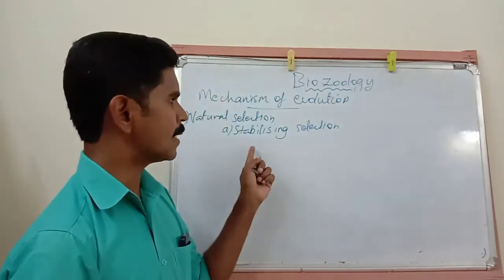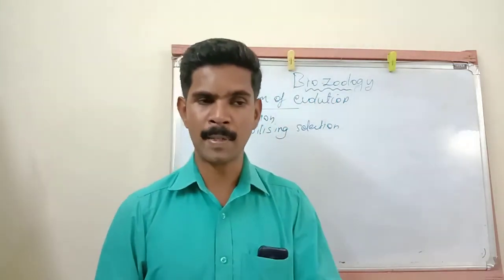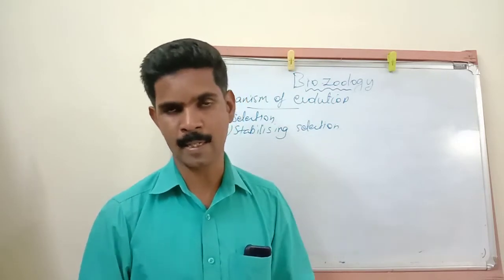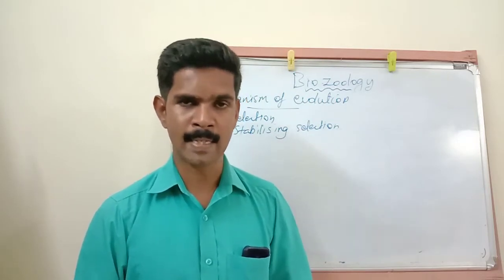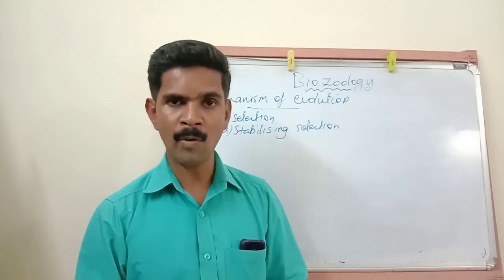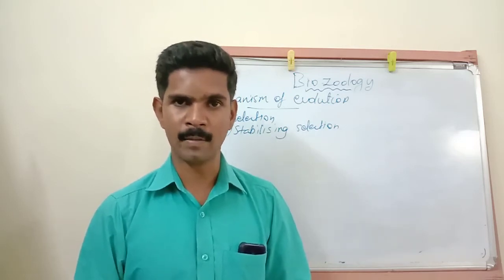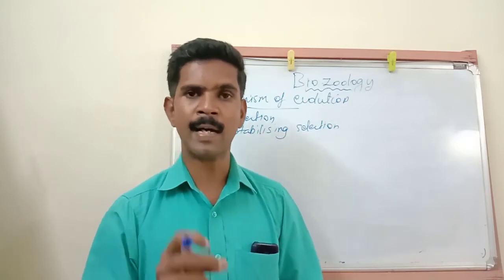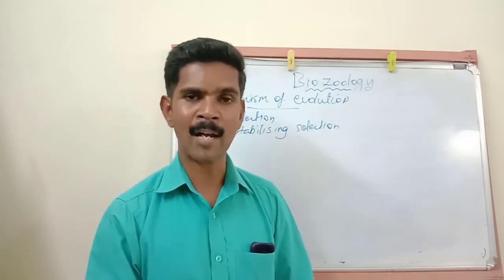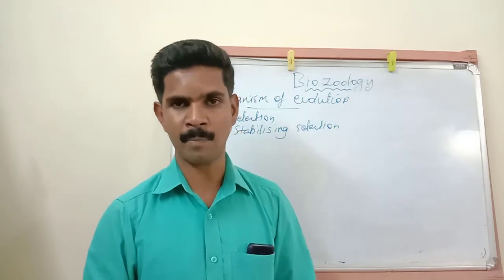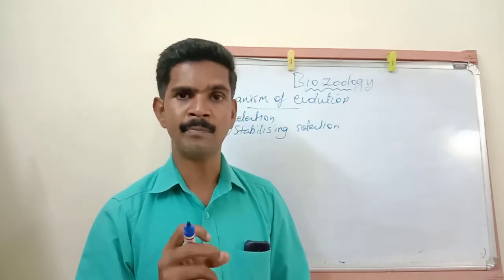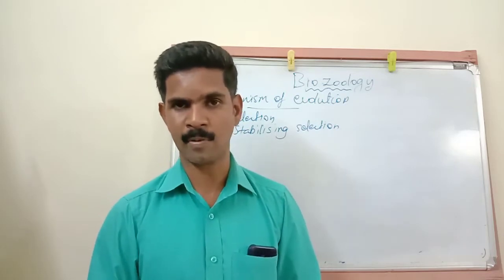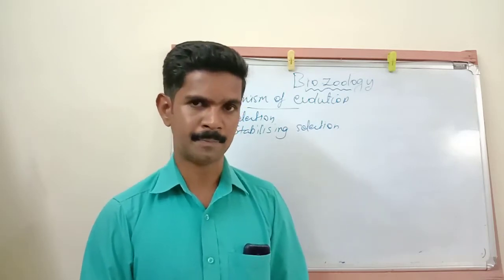This selection allows the organisms which have the average phenotype to survive, and the organisms with extreme phenotypes are eliminated.